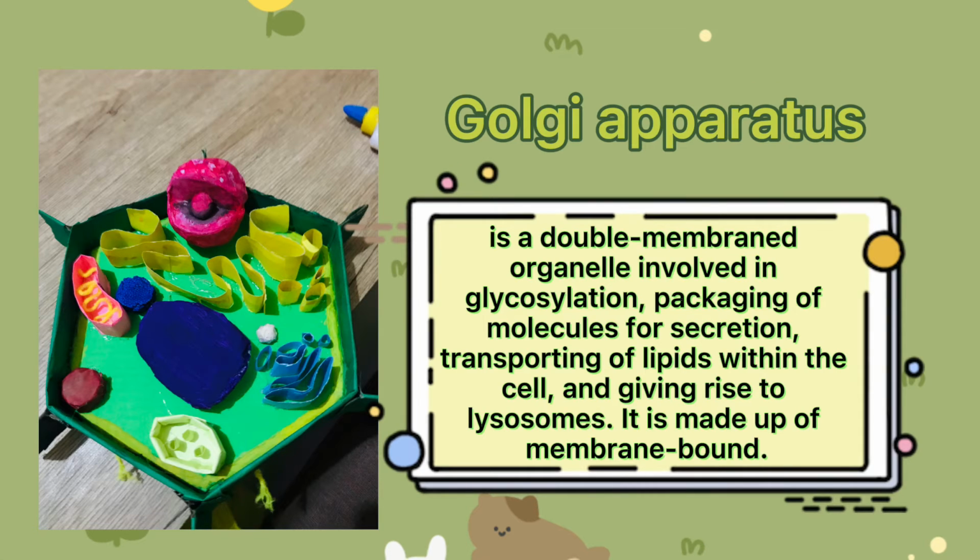Next is the Golgi apparatus. It is a double membrane organelle involved in glycosylation, packaging of molecules for secretion, transporting of lipids within the cell, and giving rise to the lysosome. It is made up of membrane-bound sacs.